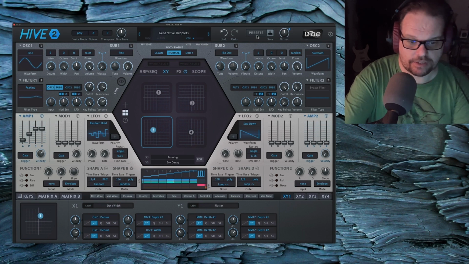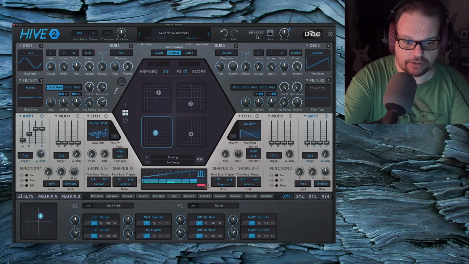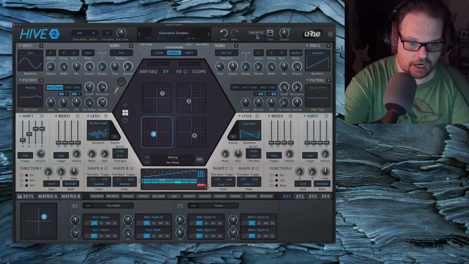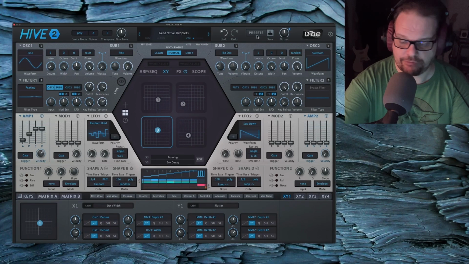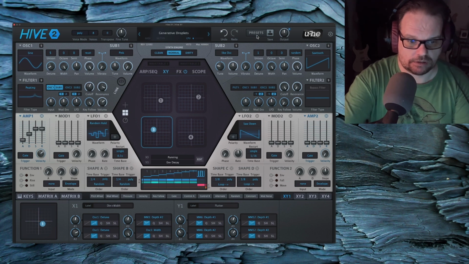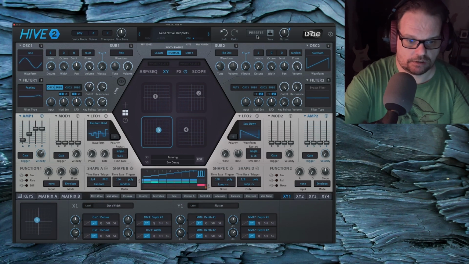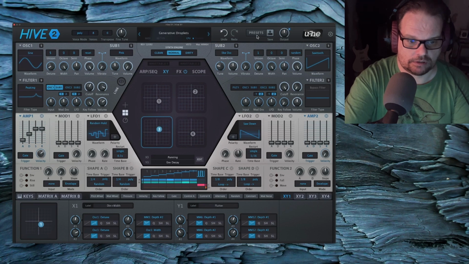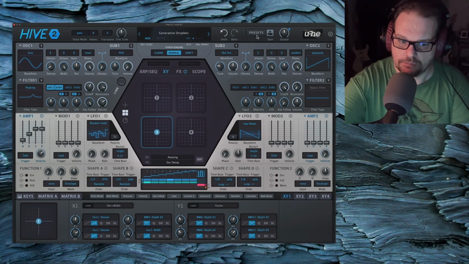I cannot stress enough how important it is to have faders. You can perform. Mod wheel.